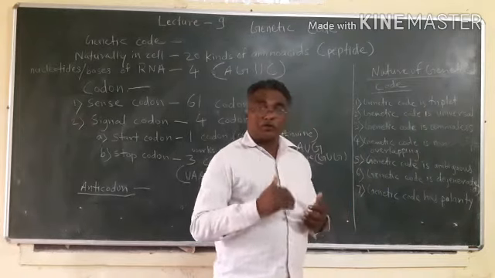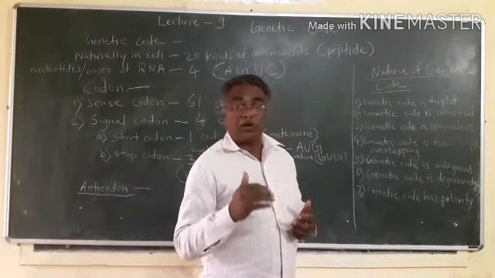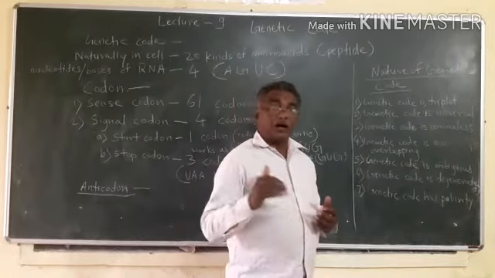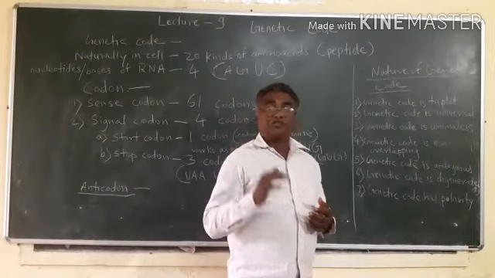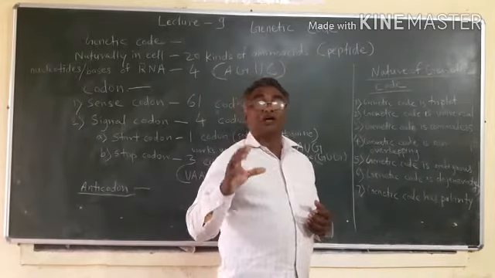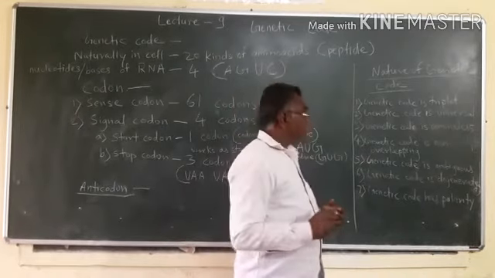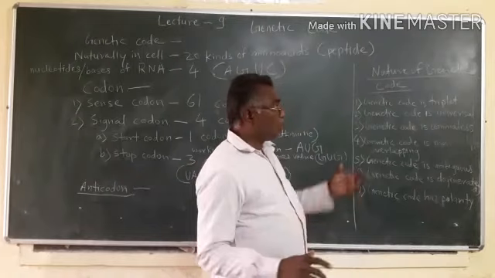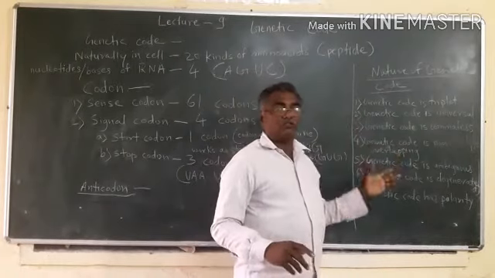According to genetic code, how do amino acids come in definite sequences to form a specific type of protein? So there are some properties or characters of genetic code.